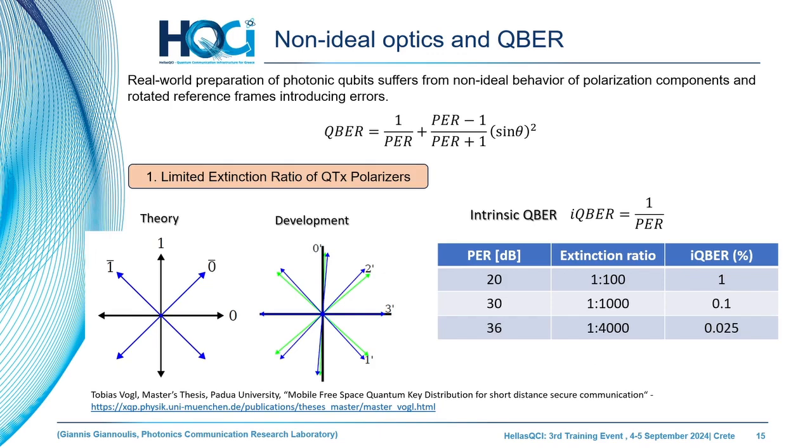We are working in the laboratory with real components, which have imperfections, so what we design in the Hilbert space cannot be reflected in an ideal way in the laboratory. For example, in the polarization, when we consider perfectly orthogonal states, when we fabricate this polarizer, we can check on the right part of this figure that they are not ideally orthogonal. This means that a non-ideal polarization extinction ratio contributes to a significant quantum bit error rate. This is actually the intrinsic quantum bit error rate.